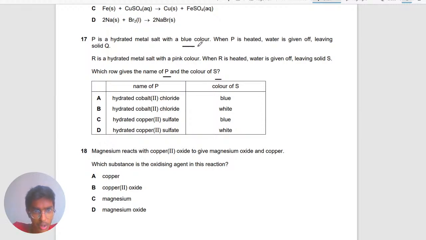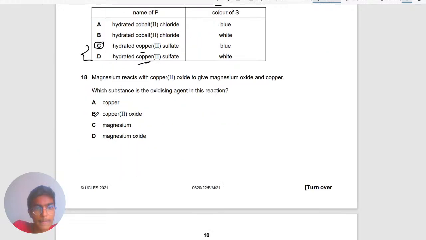Because it's saying P is a blue color, it's either one of these two, it's either copper. And the color of S, okay, it can't be this, it can be actually. So this one is the same, it doesn't change, I believe. So the answer should be C. It's copper and it should be blue.